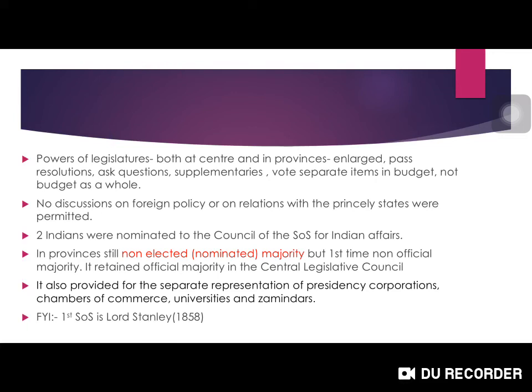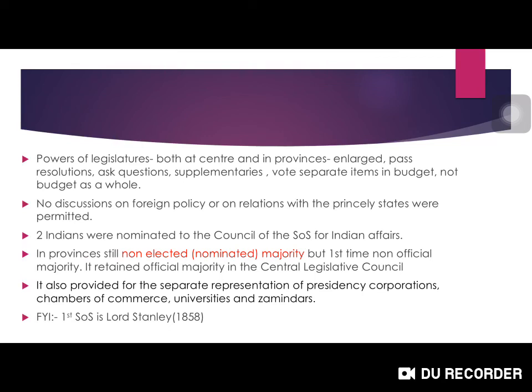Also powers of legislature were increased both at the center and provinces. Earlier in the 1892 Act, they could just ask questions. In this, supplementary questions also can be asked, and earlier they couldn't vote the budget. Here they can vote separate items in budget and not budget as a whole. There was no discussion; these legislative councils had no powers to discuss foreign policy or relations with the princely states. And also the Council of Secretary of State, which was formed in 1858, has 15 members as an advisory council. In that, 2 Indians were included for Indian affairs.